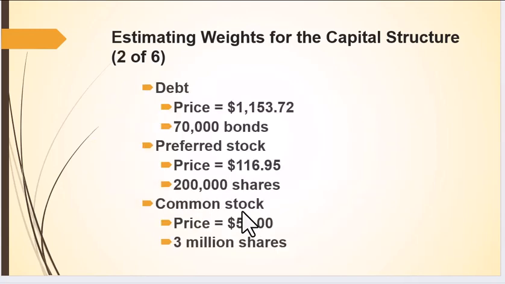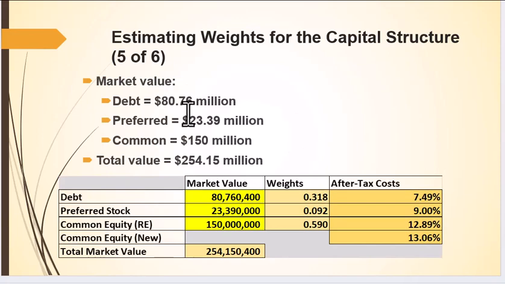So let's talk about the weights. We have three kinds of securities: bonds, preferred stock, and common stock. We know what their prices are, and we know how many we've issued, so we can calculate the values. 1153 times 70,000 is the market value of our debt. We do those calculations and input them in the spreadsheet we had before.